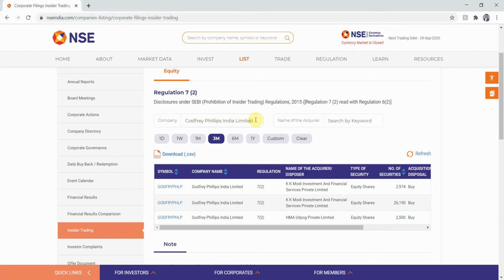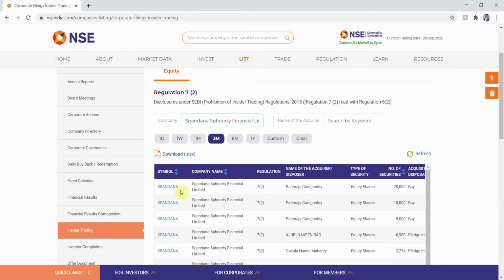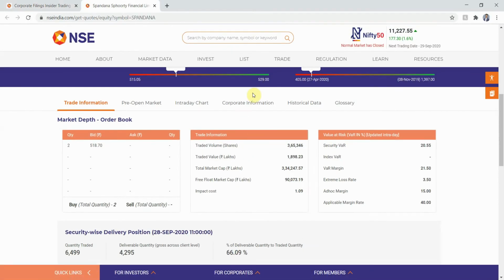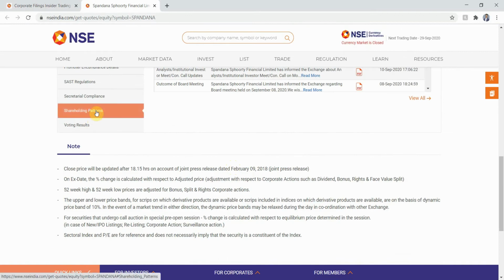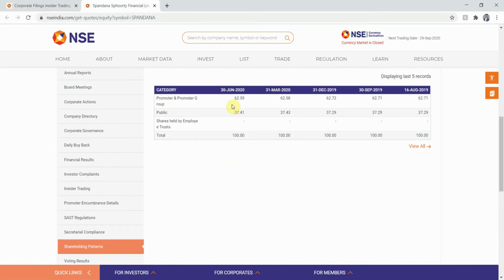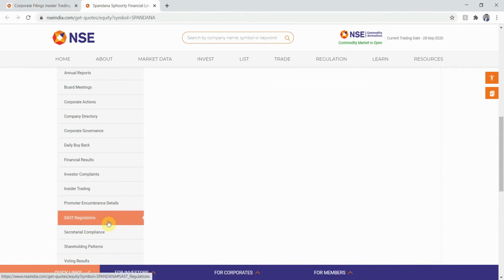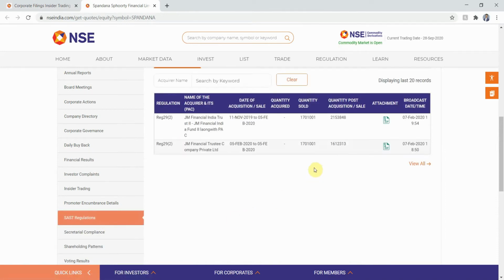So this list keeps on getting updated on a daily basis. Okay, we'll go back to our master sheet again, and our last stock for today is Spandena. I'll copy it down and go to the NSE website. I'll click on the company name, paste it here, click on Financial Limited, and click on the symbol of Spandena.